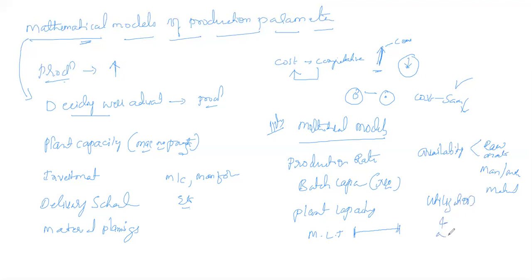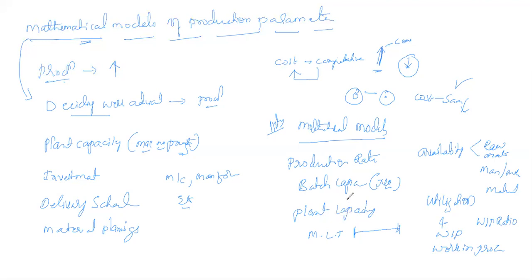And next, WIP. WIP is nothing but work in process, or WIP ratio. Okay, that is the production time. It may be the production rate, which may be with respect to the plant capacity.